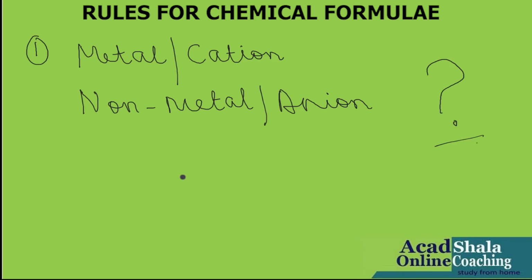But how? Let's see one example. Magnesium is a metal. Cl is a non-metal. What is the valency of magnesium? +2. What is the valency of chlorine? -1. I will show the criss-cross method.